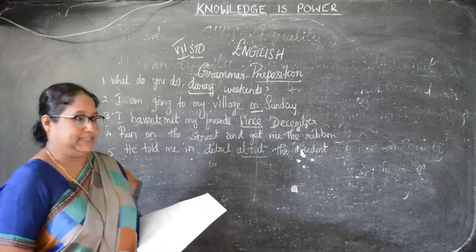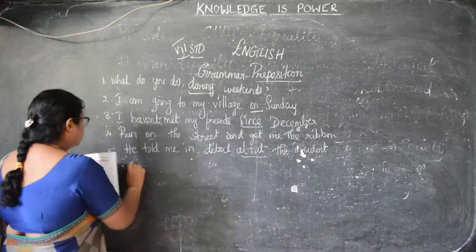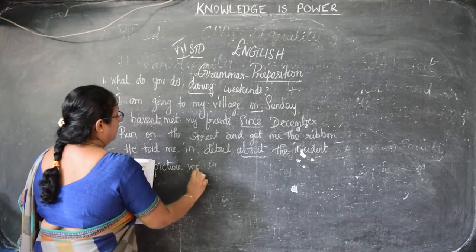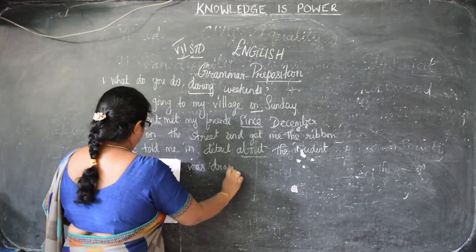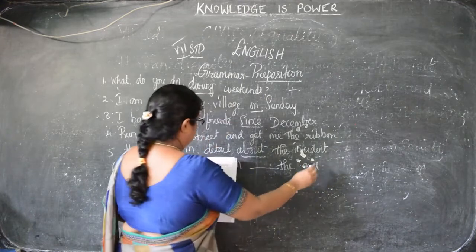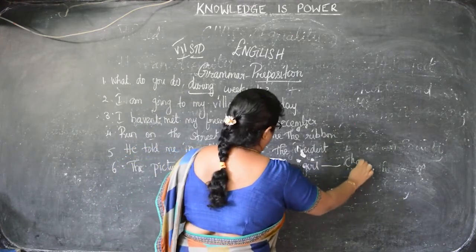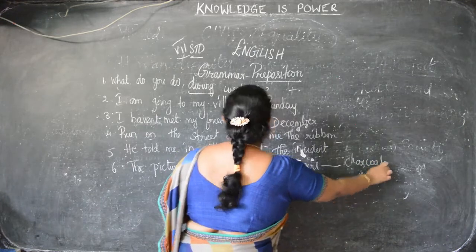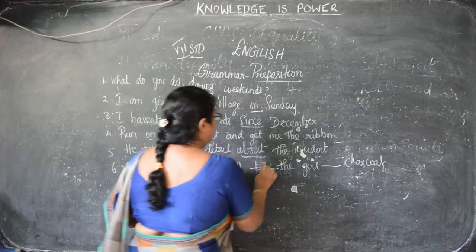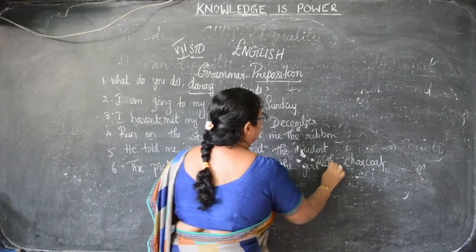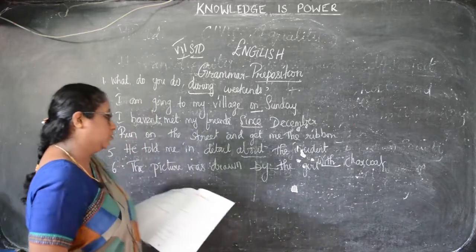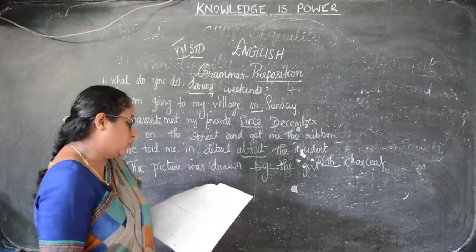About the incident. Then the picture was drawn dash the girl dash charcoal. So what will be the correct prepositions that will come there, children? The picture was drawn by the girl. So by the girl with charcoal. So what was she having? Charcoal. By the girl with charcoal. So with charcoal the picture was drawn.